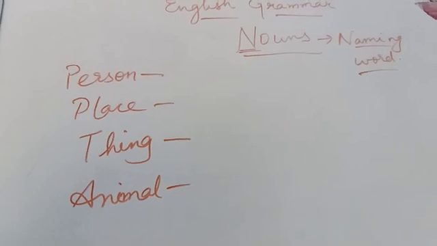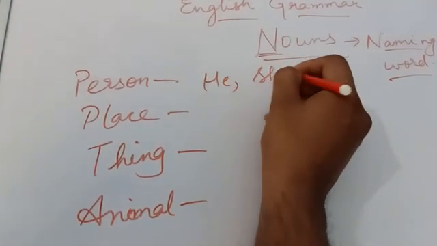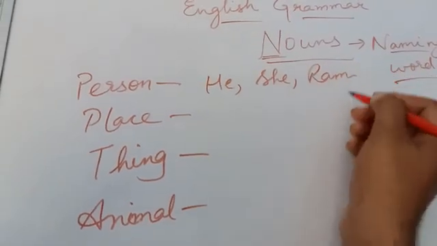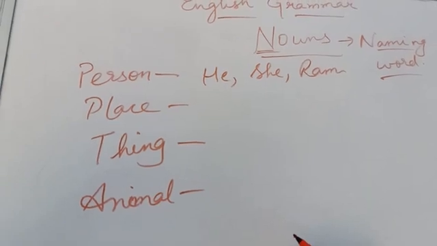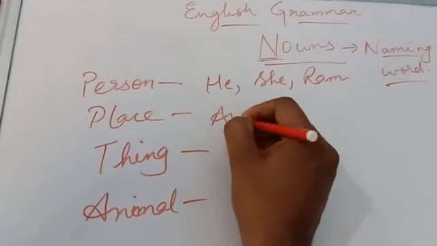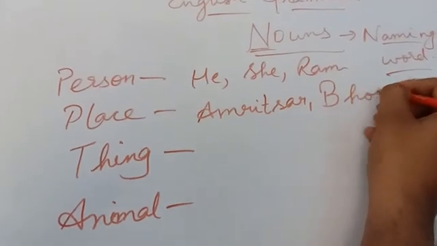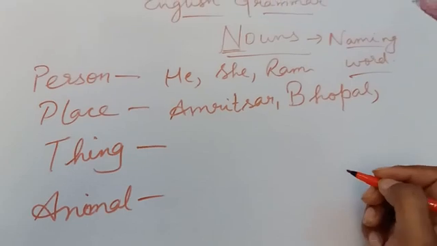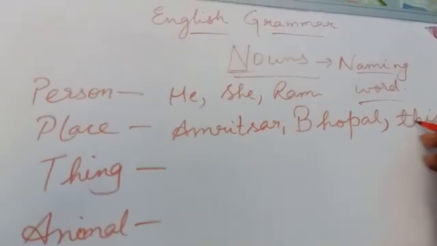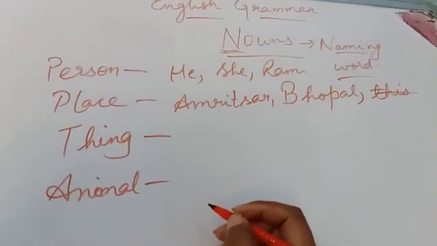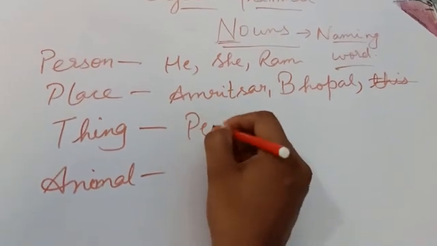Like if we talk about a person, it may be he, she, Ram, Shyam. And if we talk about names of places, it may be Amritsar, Bhopal, or we use in our terms, I will go to this place, that place. And things, like pencil, pen.